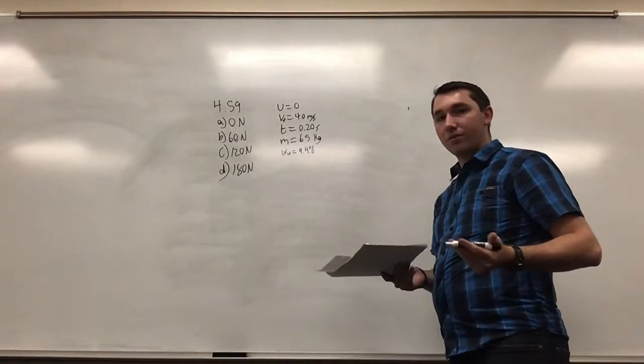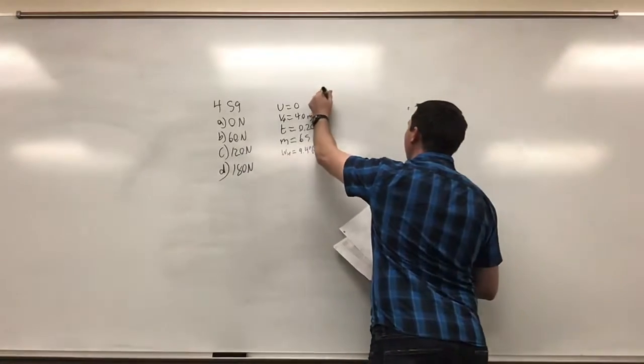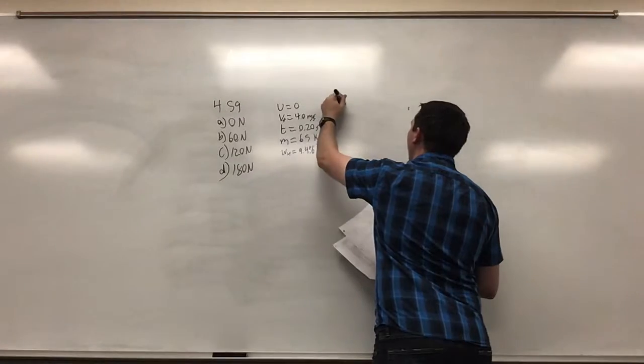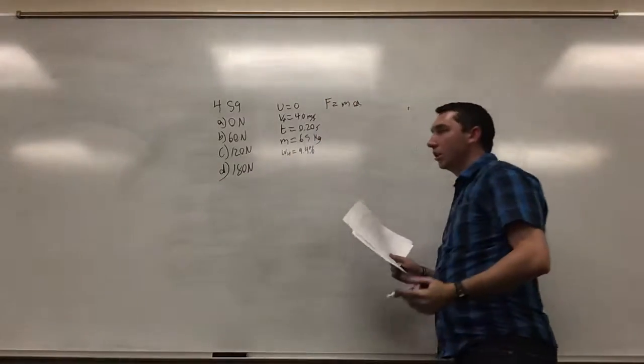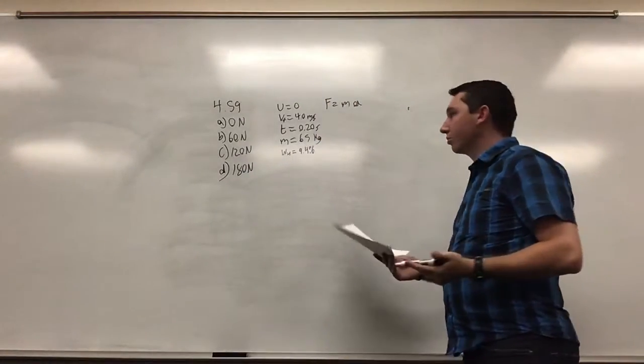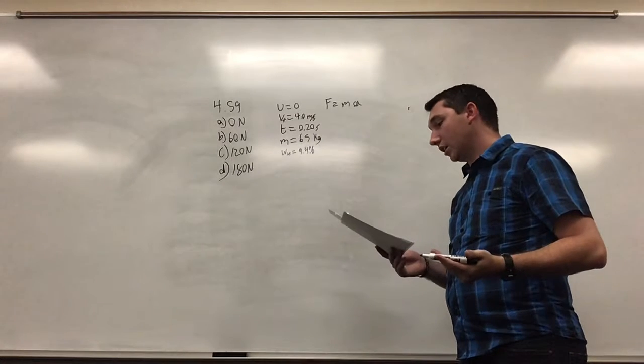So, in order to find the force, we need to use the equation that the force is equal to the mass times the acceleration. But we don't have an acceleration, so we need to find that first.